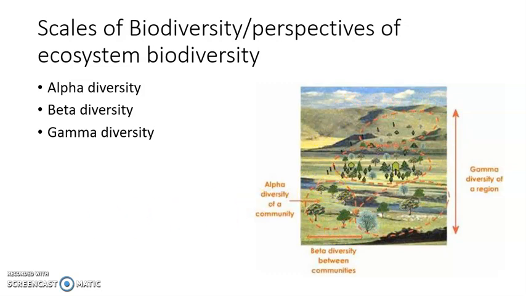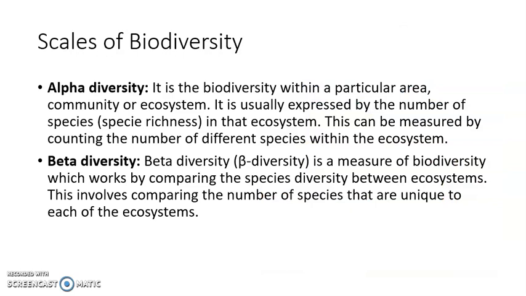So here are some specific definitions for the alpha diversity and the beta diversity. Alpha diversity is the biodiversity in a particular area, right? It is usually measured in terms of species richness. We only see how many different species are there. When we talk about the beta diversity, we compare two regions or two ecosystems, or we can say that we compare two alpha diversities.